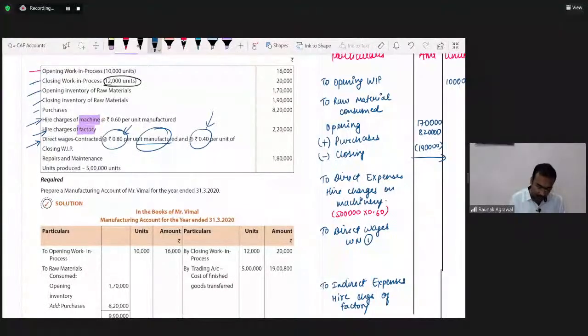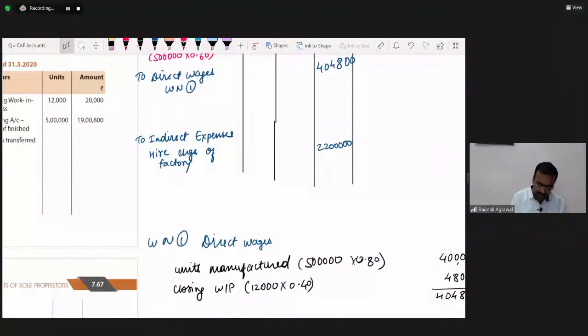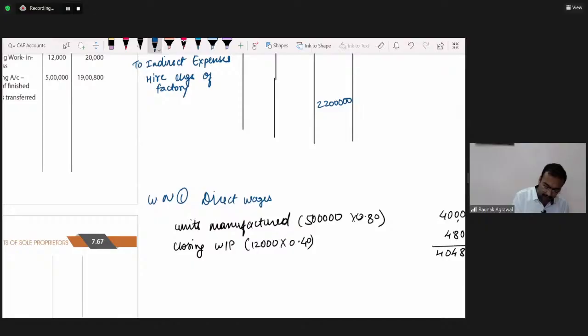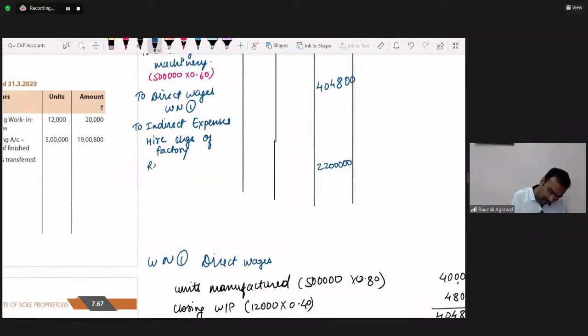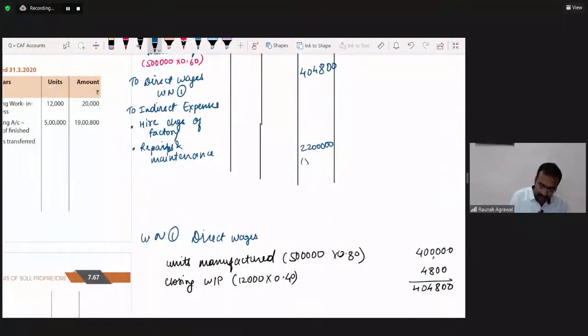Next, what is remaining? Closing WIP, okay, this is nothing. Repairs and maintenance 1,80,000. It should come under indirect expenses. To repairs and maintenance. The figure given is 1,80,000.